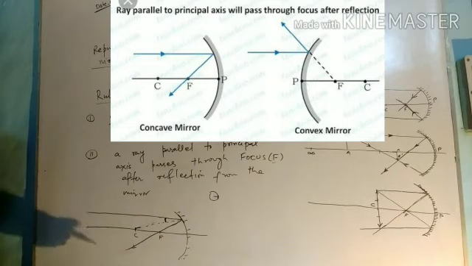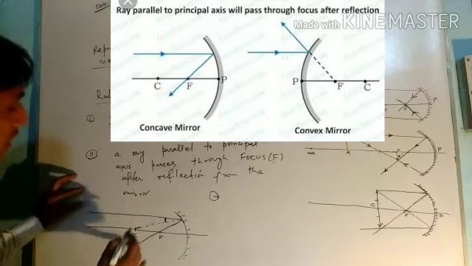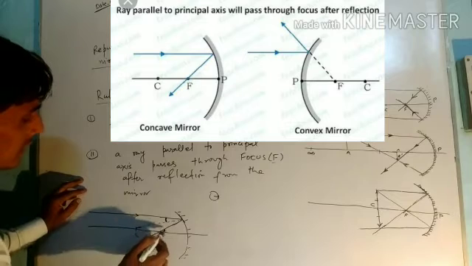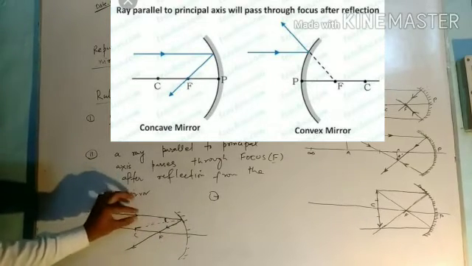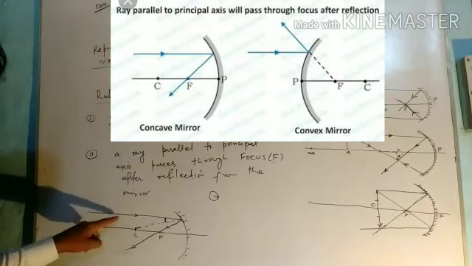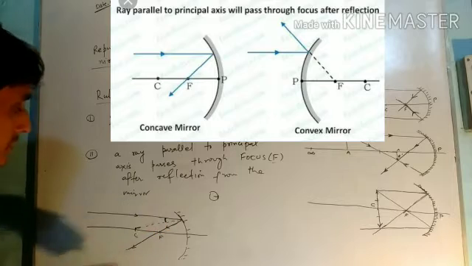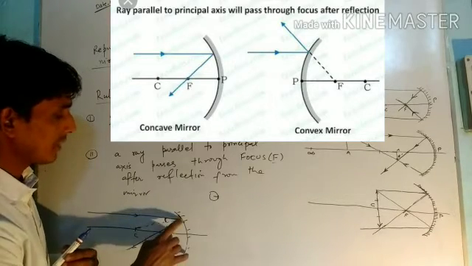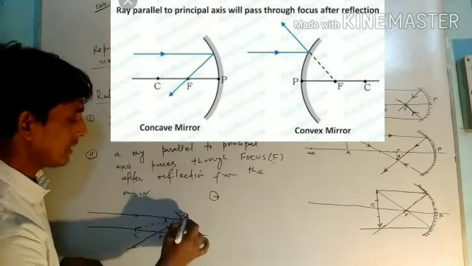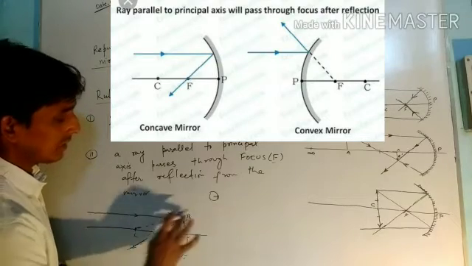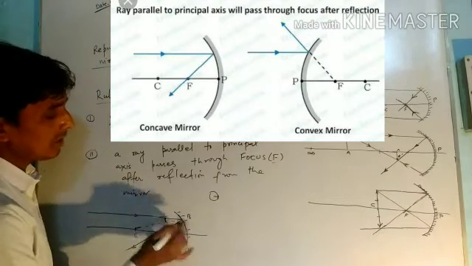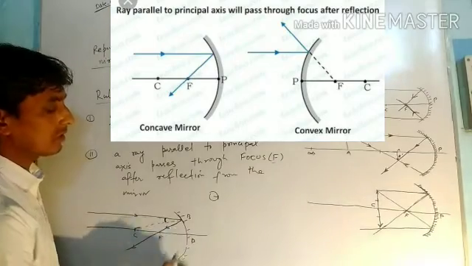We know the law of reflection is that the angle of incidence is equal to the angle of reflection. Suppose this point is B. The line CB is normal to the mirror.